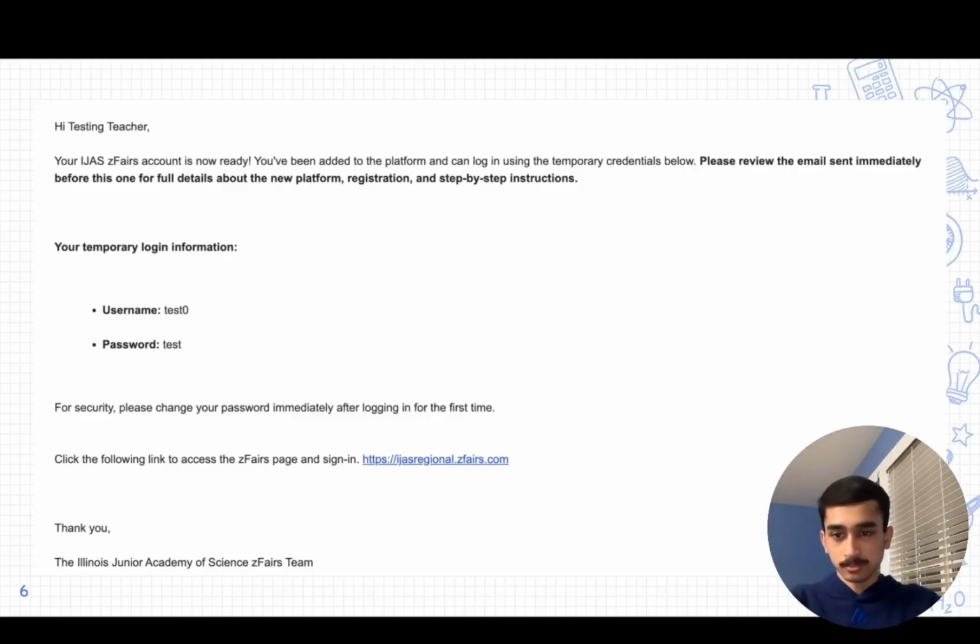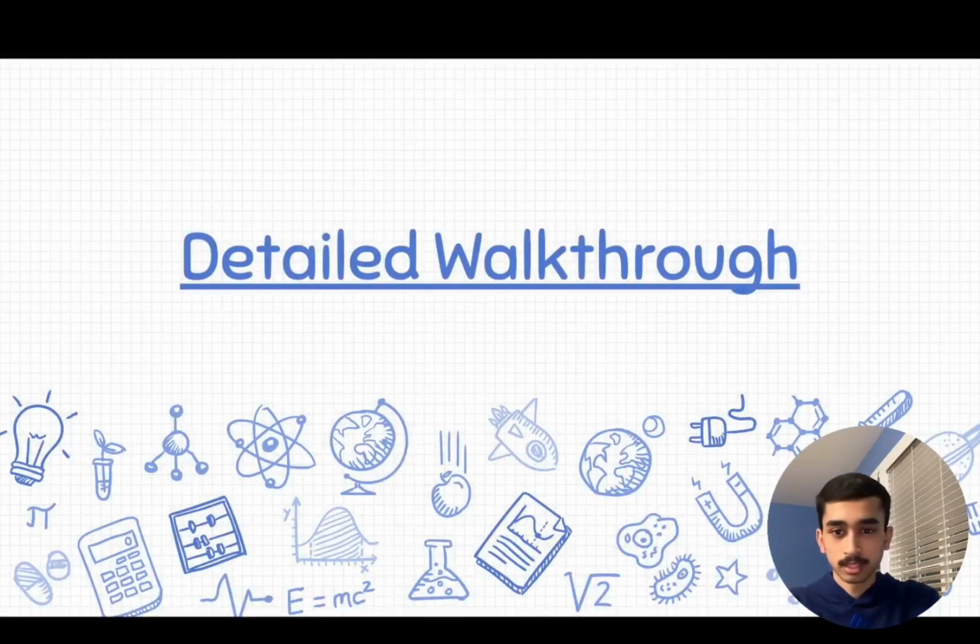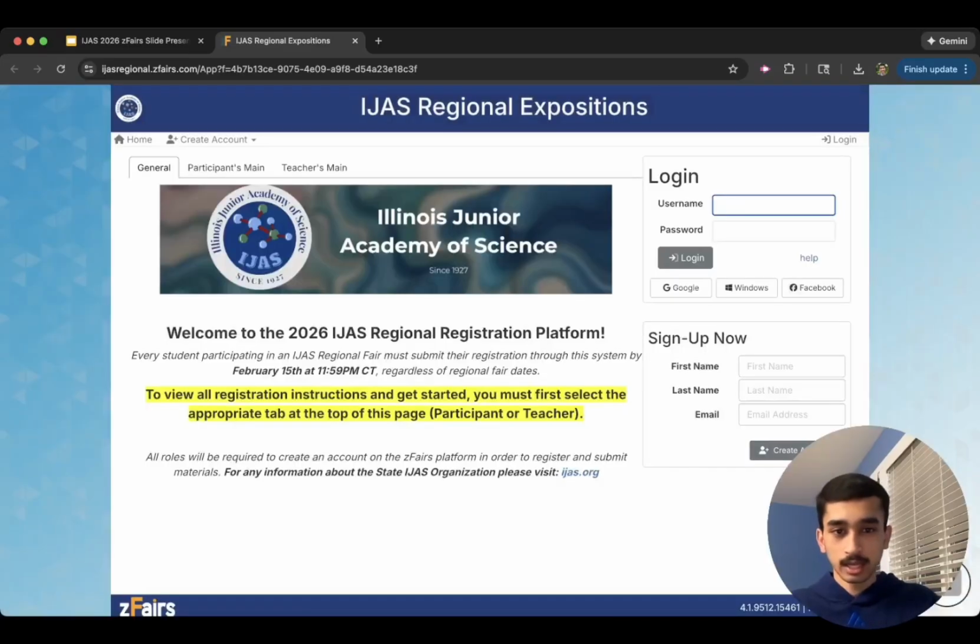So if you received this email, take that username and password, and you'll go to the IJAS Zfares site. And over here on the right-hand side, you should see a login box where you can enter in those details and then log in as a teacher.